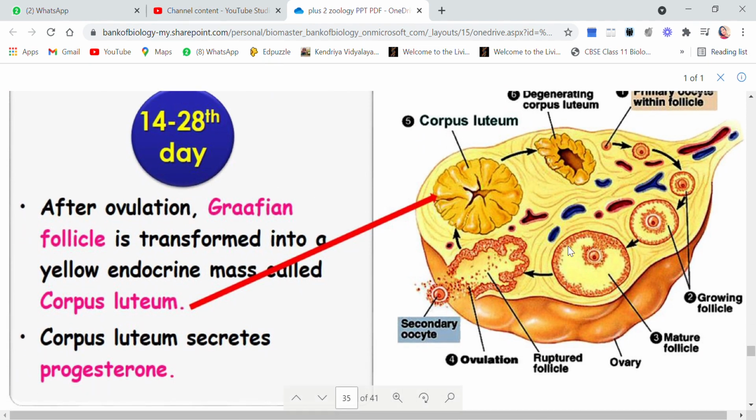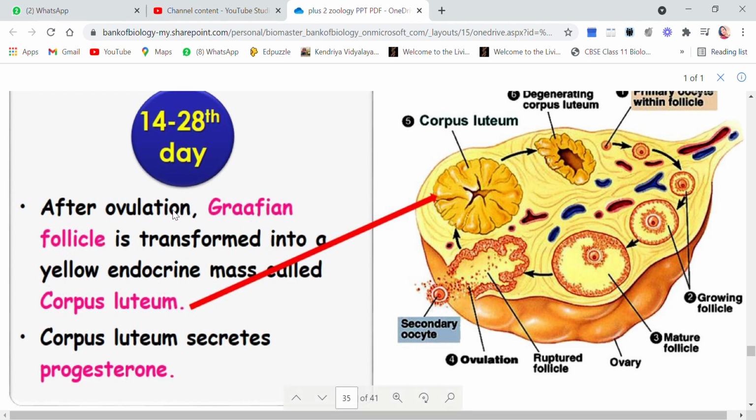Now the Graafian follicle has ruptured, you see here, and the ovum is released, and the ovum which is released is in the stage of secondary oocyte. Okay, the ovulation is done. Now whatever is left behind gets transformed into a structure which is called corpus luteum. That is why we call this stage the luteal phase.